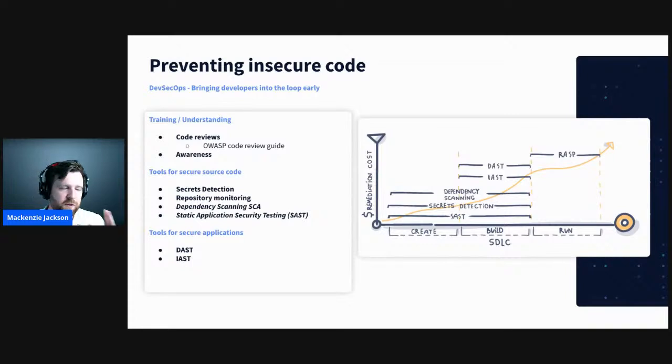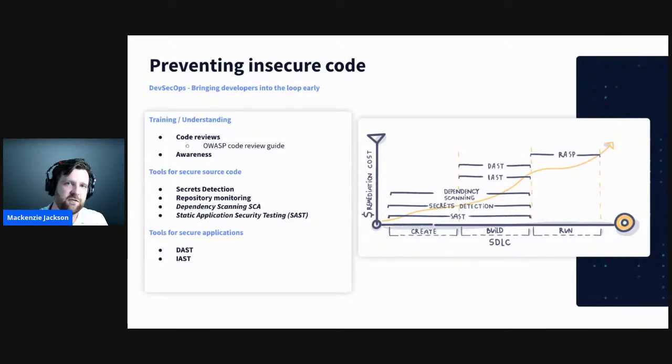So the number one tool that we have at our disposal is code reviews. But with code reviews, we also need to understand the security risks. I've already mentioned the OWASP code review guide. This is a fantastic guide if you want to know what security risks to look out for in code reviews, what can be picked up by automated testing tools, and what as humans we really should be looking for. So this is one of the number one steps into making sure that your source code doesn't become a vulnerability in and of itself.